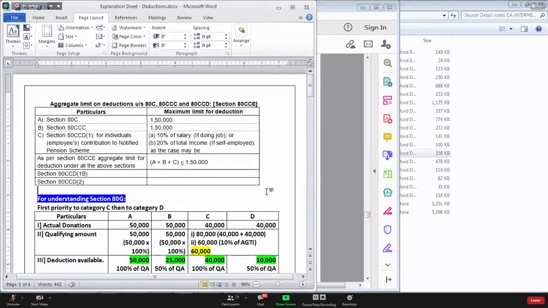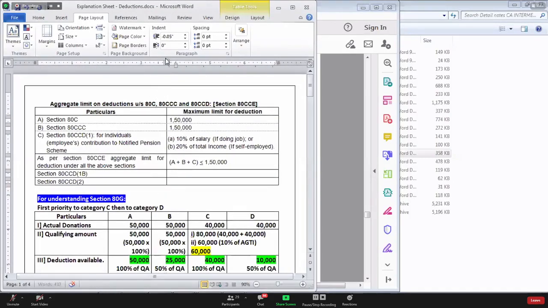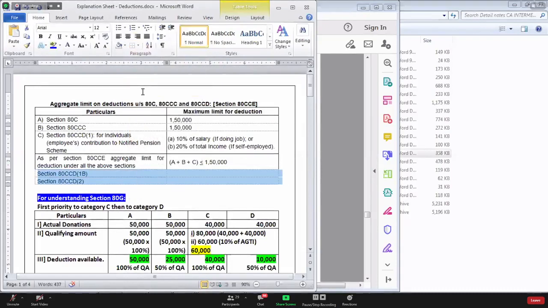Section 1B. Yes or no? Now my point is where you should claim deduction first. Should you claim in section 80CCD subsection 1 first, or should you claim deduction in 80CCD subsection 1B first?